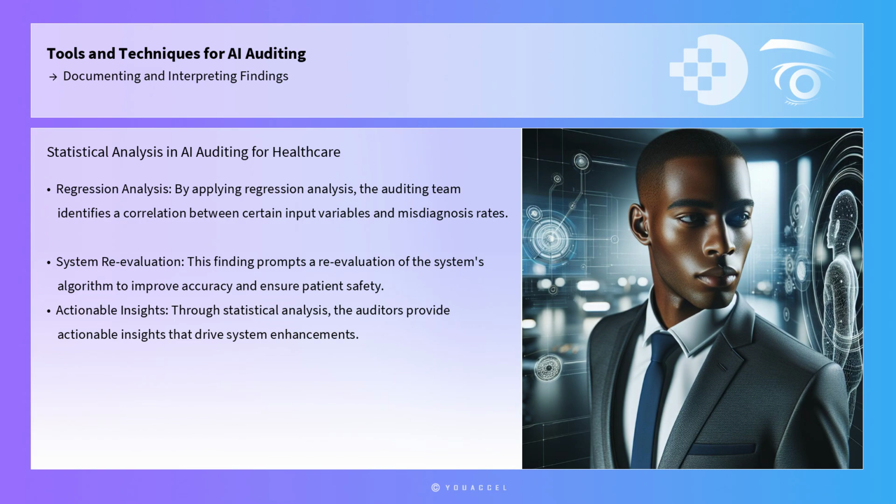A case study on the use of statistical analysis in AI auditing can be seen in the healthcare sector, where auditors evaluate an AI system used for diagnosing diseases. By applying regression analysis, the auditing team identifies a correlation between certain input variables and misdiagnosis rates. This finding prompts a reevaluation of the system's algorithm to improve accuracy and ensure patient safety. Through statistical analysis, the auditors not only interpret their findings, but also provide actionable insights that drive system enhancements.